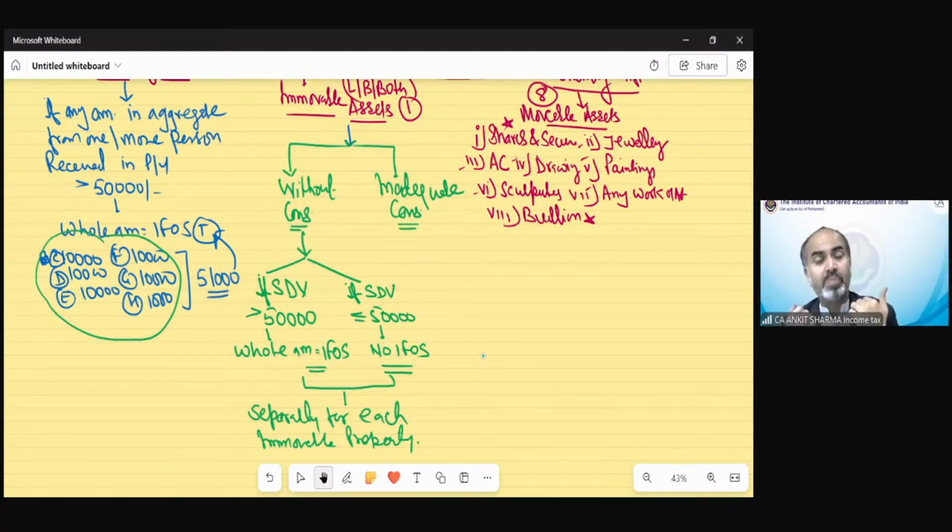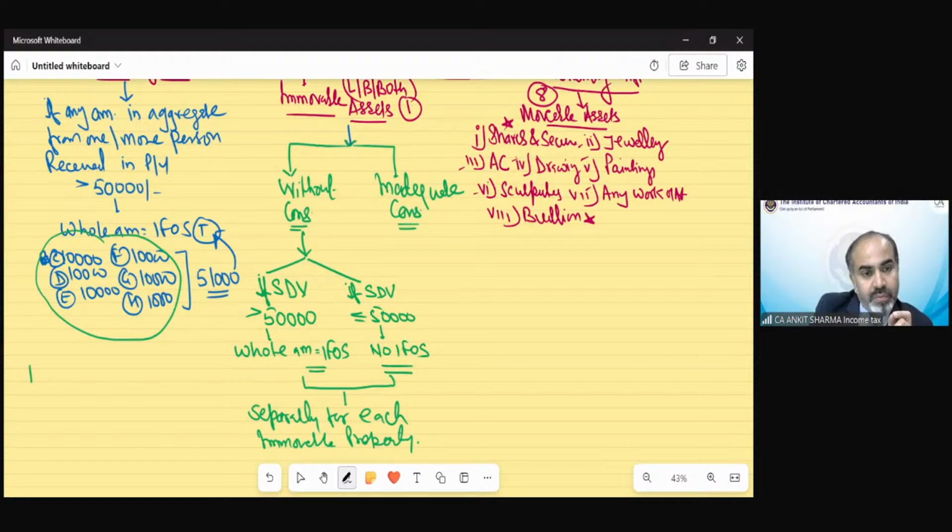And suppose I have received three plots of land having stamp duty value of 40,000 each. The aggregate is 1,20,000, but in case of immovable property we cannot aggregate it. We have to find the separate valuation, and in this case nothing is going to be taxable.